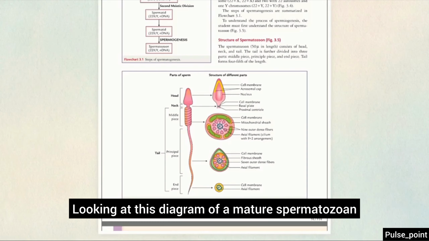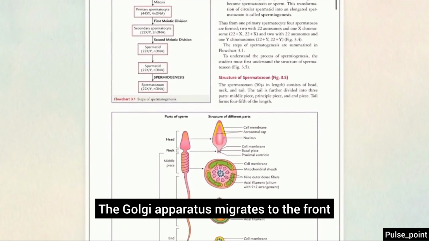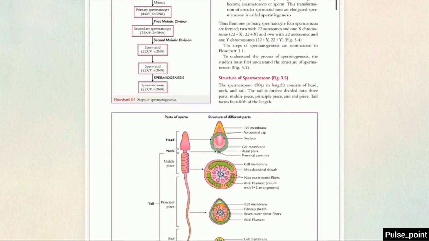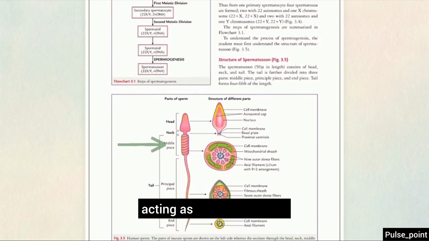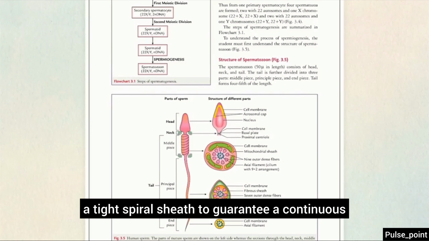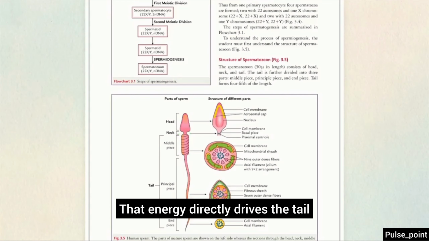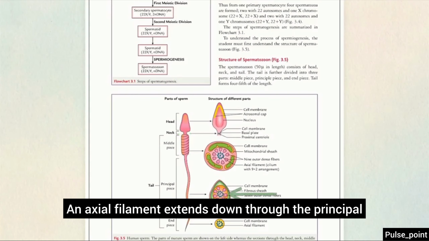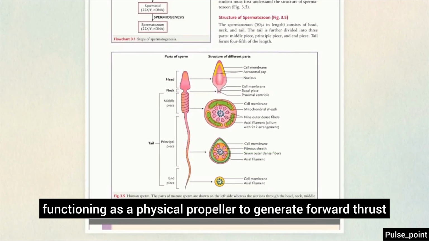Looking at this diagram of a mature spermatozoan, the restructuring is total. The Golgi apparatus migrates to the front of the condensed nucleus and morphs into the acrosomal cap, a payload of specialized enzymes required to eventually penetrate the ovum. Just behind the head sits the middle piece, acting as the engine room. Here, mitochondria arrange themselves into a tight spiral sheath to guarantee a continuous supply of localized energy. That energy directly drives the tail. An axial filament extends down through the principal and end pieces, functioning as a physical propeller to generate forward thrust.